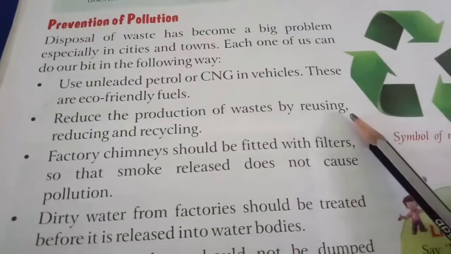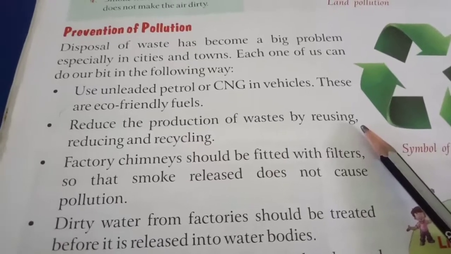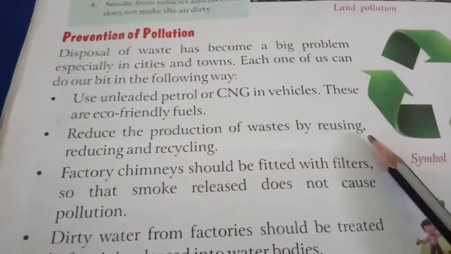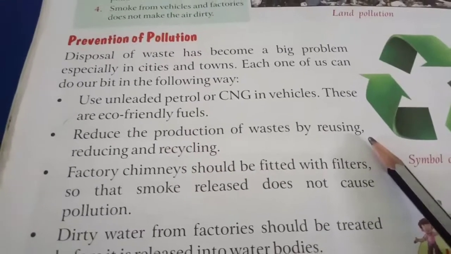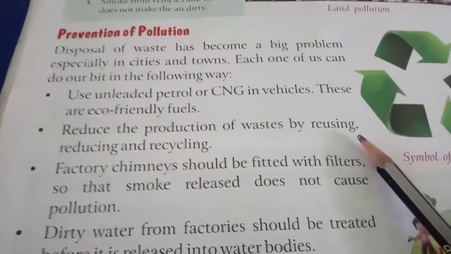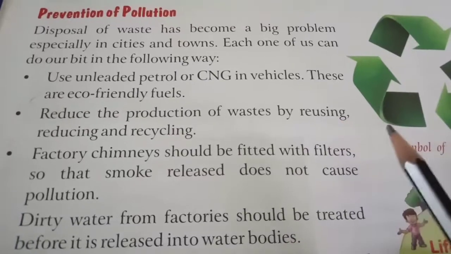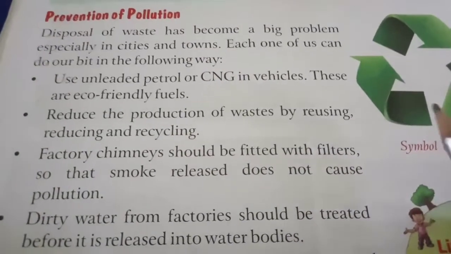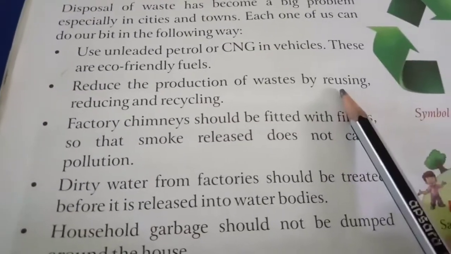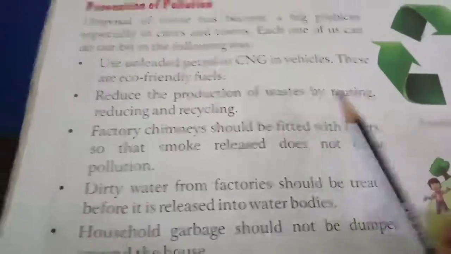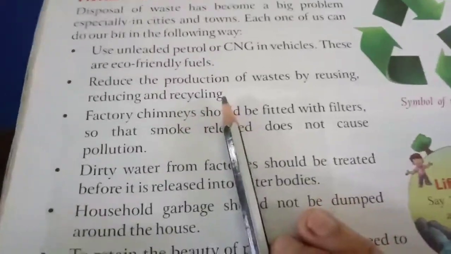For example, we can use plastic bottles again and again. We can give them back to the industries and they will recycle them, and then we can use them again. Or we can also use some of the plastic products for different purposes. So in this way we are not wasting the products. We are reusing and recycling them.